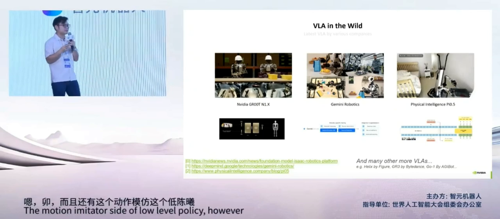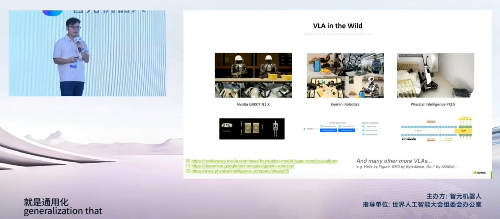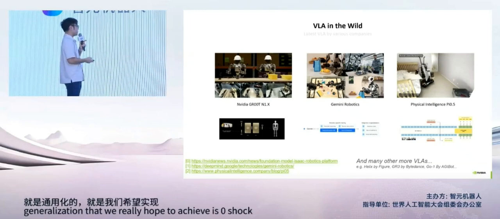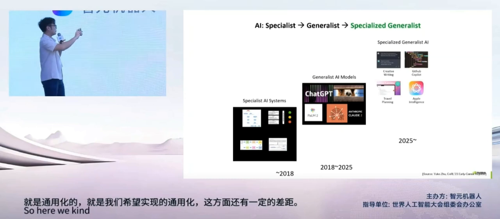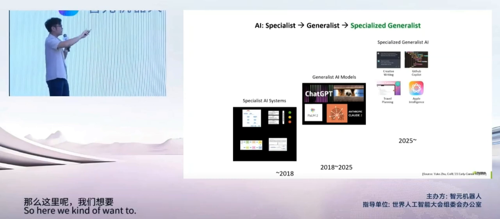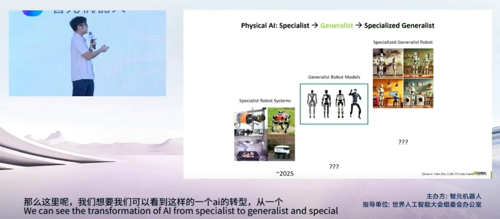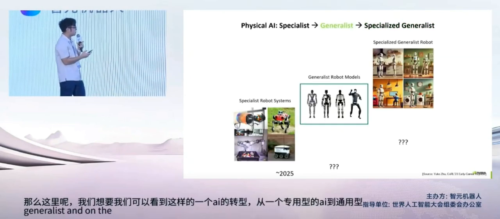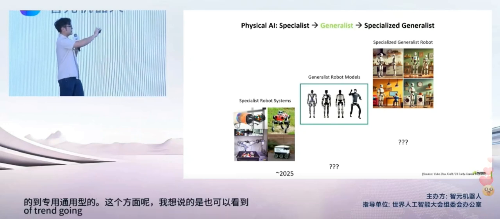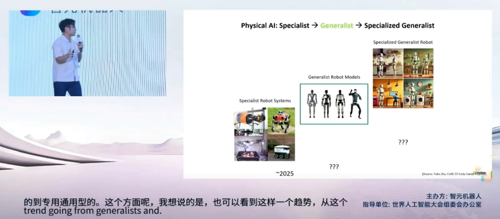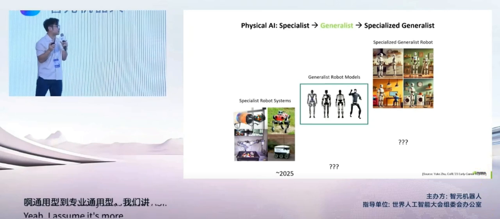However, we still get a certain gap of generalization that we really hope to achieve, like zero-shot capability. So here, we can see the transformation of AI from specialist to generalist and specialized generalist. On the spectrum, I would also argue that we want to see that kind of trend, going from generalist to specialized generalist. So Stephen actually talks about ASI. Yeah, I assume it's more like a specialized generalist model.